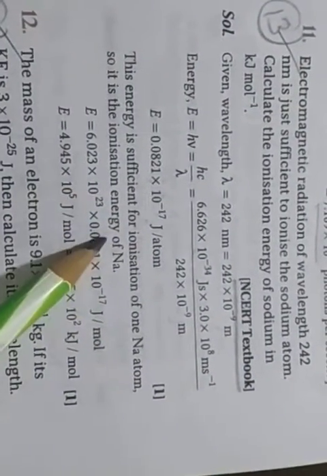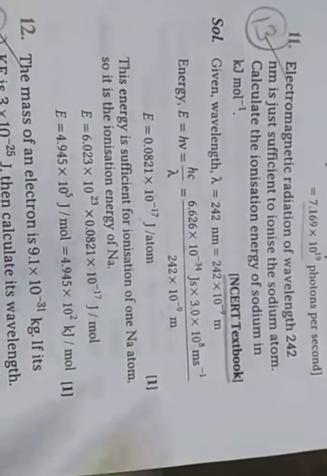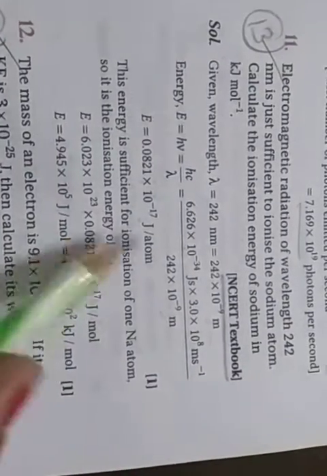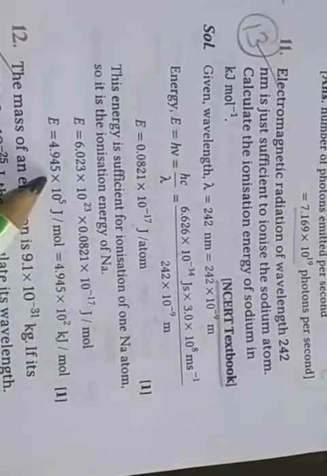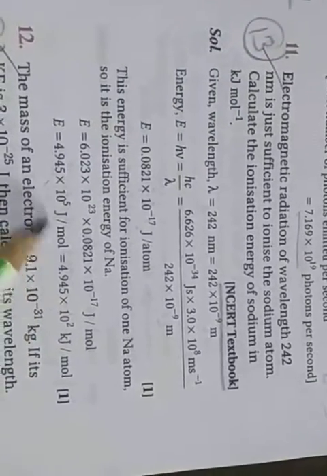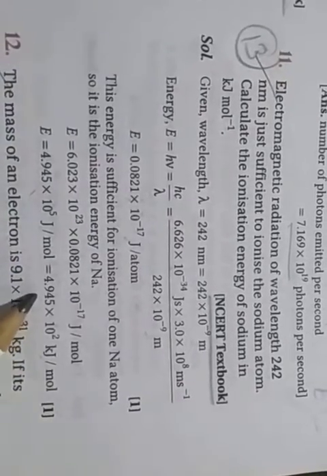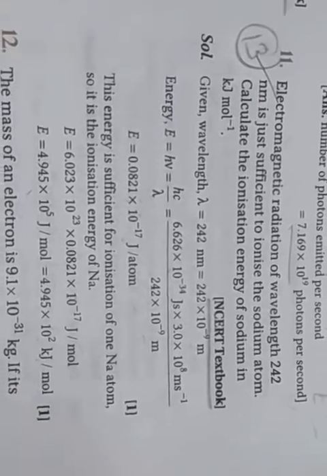So the ionization energy of sodium, E, is equal to Avogadro number multiplied by energy, 6.022 into 10 to the power 23 into energy, so this value comes, and convert into kilojoule, divide by 1000, so 4.945 into 10 to the power 2 kilojoule per mole.